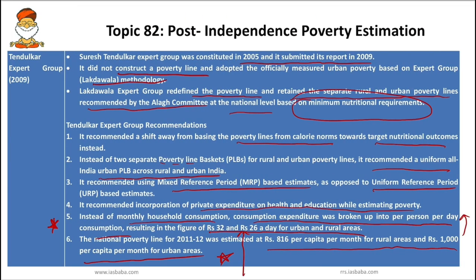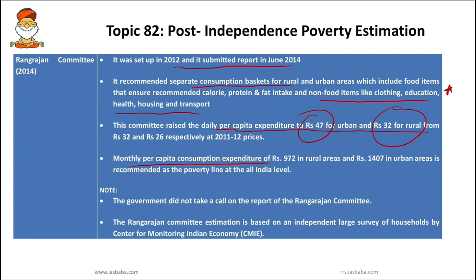During 2011-12, it was 816 rupees per capita per month for rural and 1000 rupees for the urban. However, now it is 972 rupees for the rural area and 1407 in the urban area. So this is what was recommended by the Rangarajan Committee.